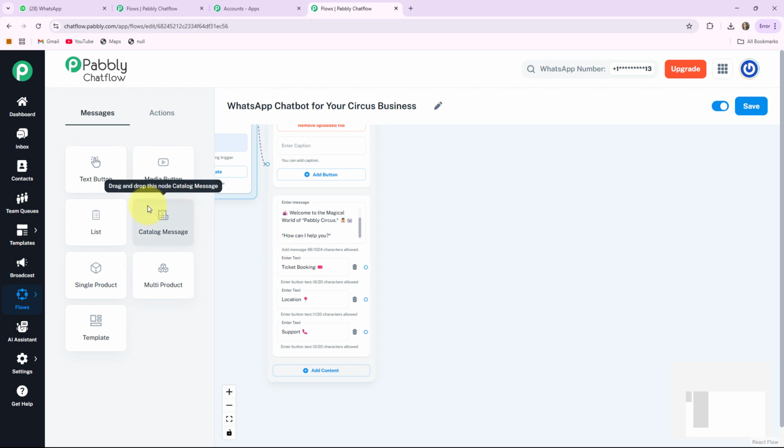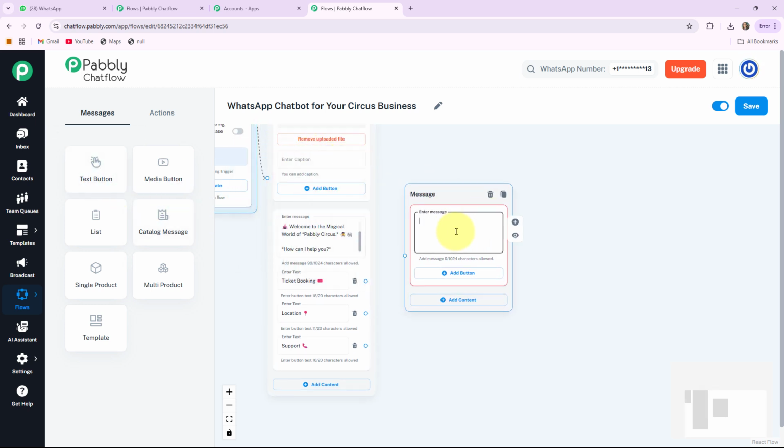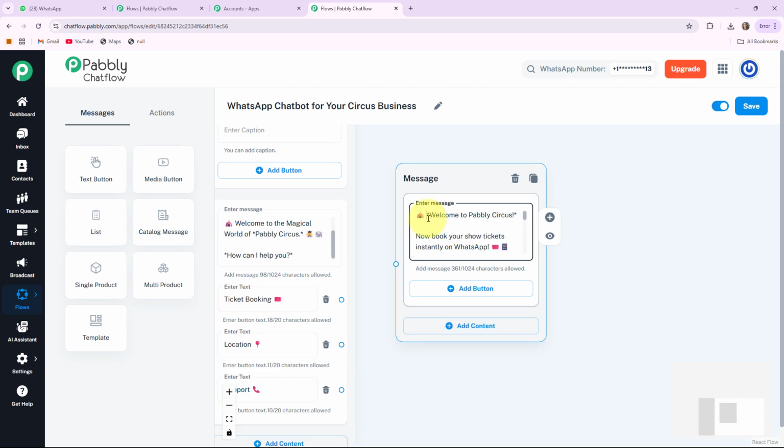Here I am adding another text button. Drag this message box here and enter the ticket booking details for my circus. Here I write it. See, welcome to the Pabbly Circus. Now book your show tickets instantly on WhatsApp. Here you can see I wrote welcome to the Pabbly Circus in asterisk signs. This symbol is used for sending a bold format message to your customer.